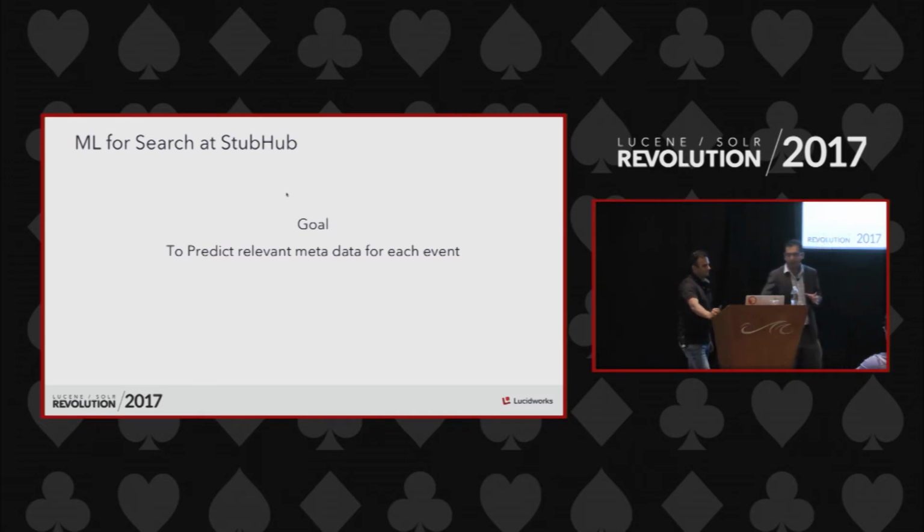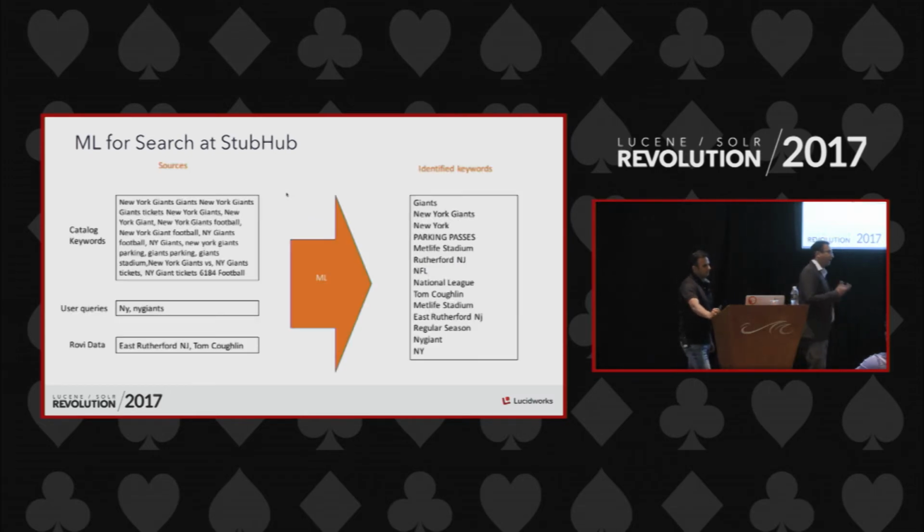By that we mean, today our catalog team goes in and creates the keywords that should be associated with each of these events. It's a pretty manual process, and the problem with this approach is, how do we scale? As I mentioned earlier, StubHub wants to scale into 40 different countries. When we say 40 different countries, the events will be in multiple different languages in each of these countries. So associating the keywords for each of the events in those languages is a challenge.